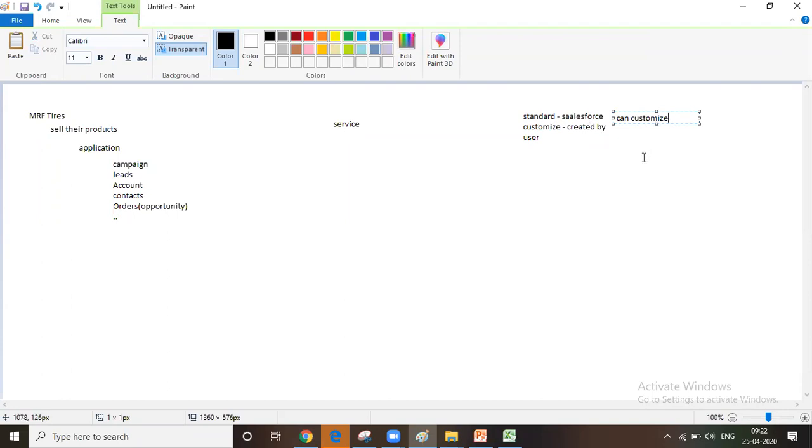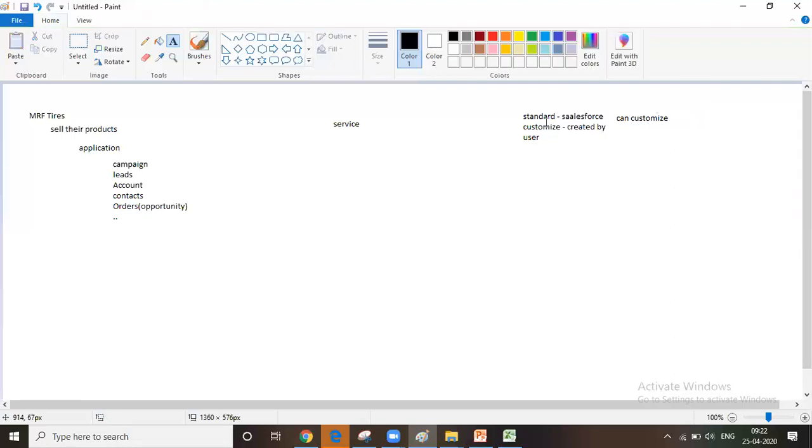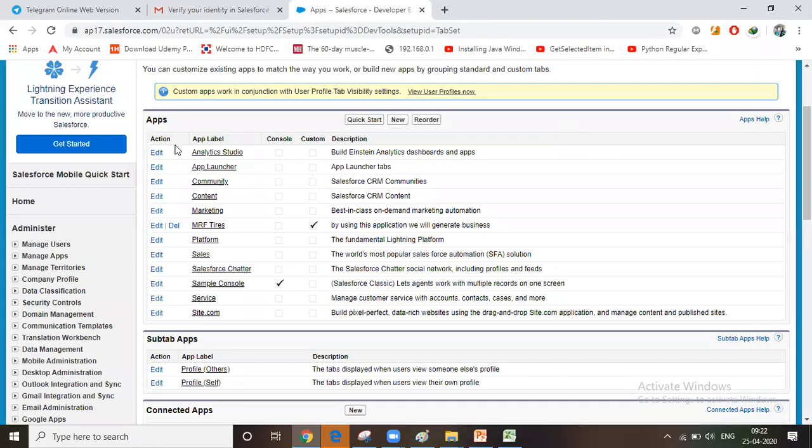We can add our own objects. We can add extra objects. We can add extra fields to the existing objects. We can add some extra functionality also by writing some code. These are all standard applications, which we are not able to delete. This is your user application, which is created by us. We can delete it. These we can all edit. Edit means we can customize the standard application. We cannot delete the standard application. Okay, got it?